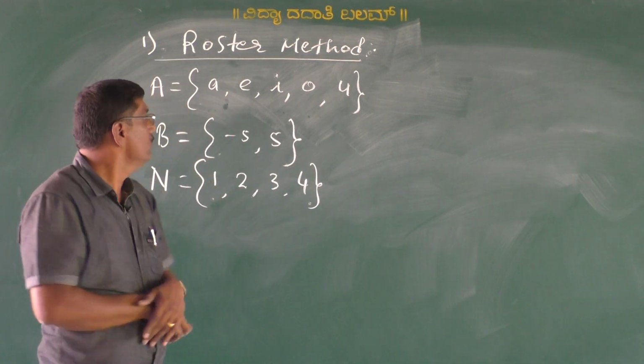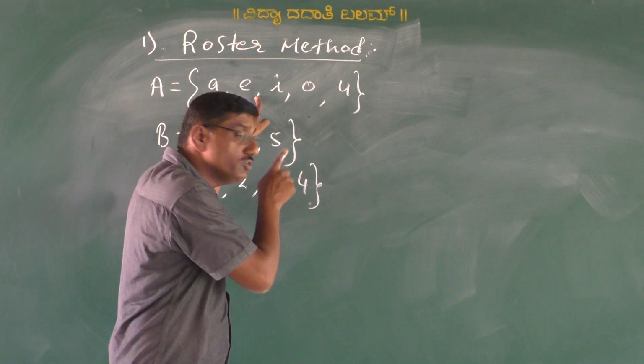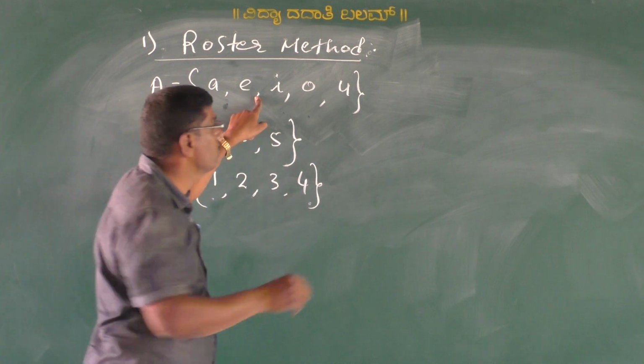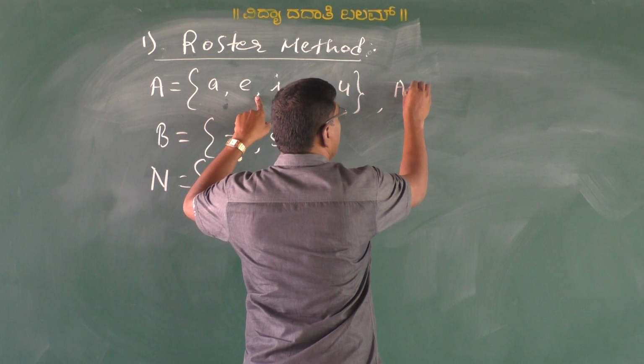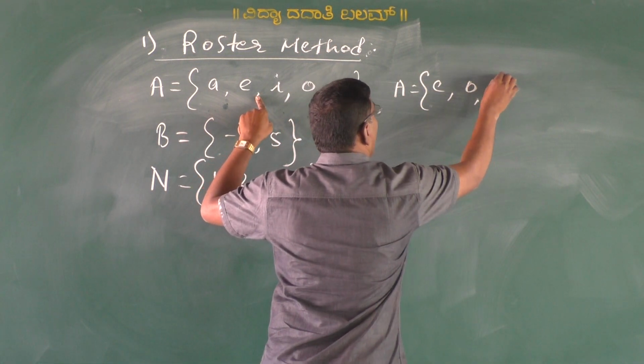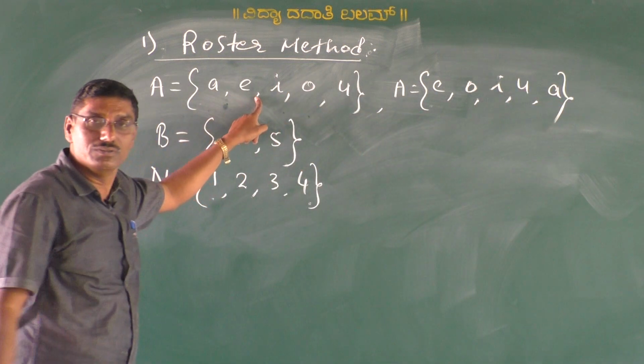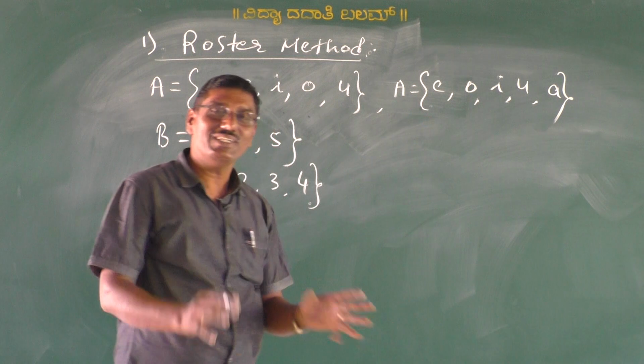For example, this is the set A. See here, this can also be written as A is equal to the set of all E, O, I, U, A. These two sets are same.